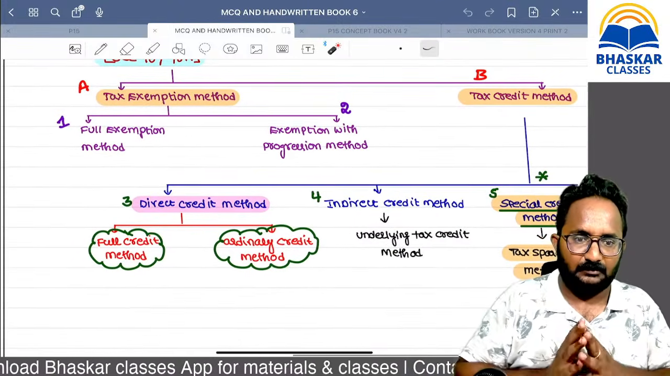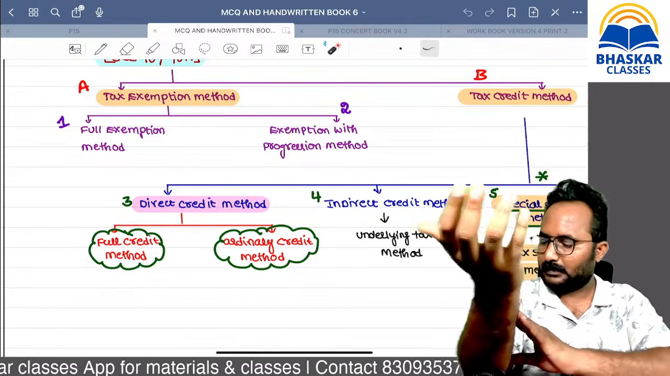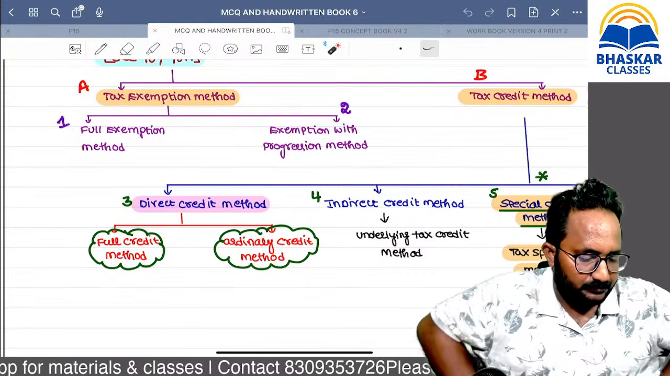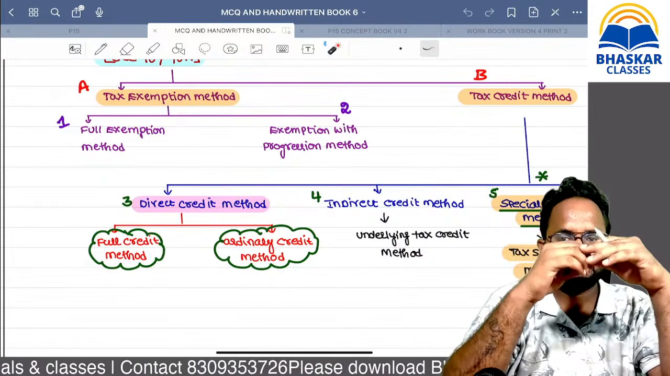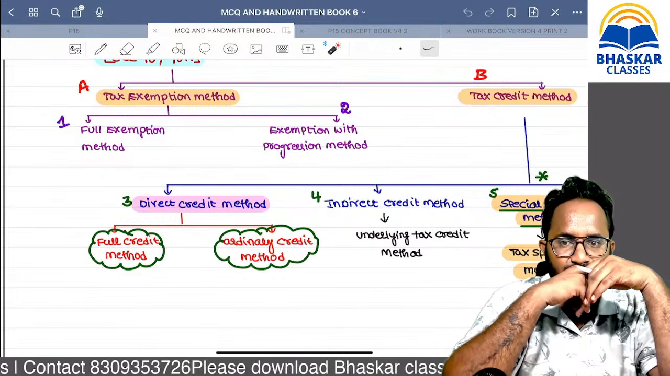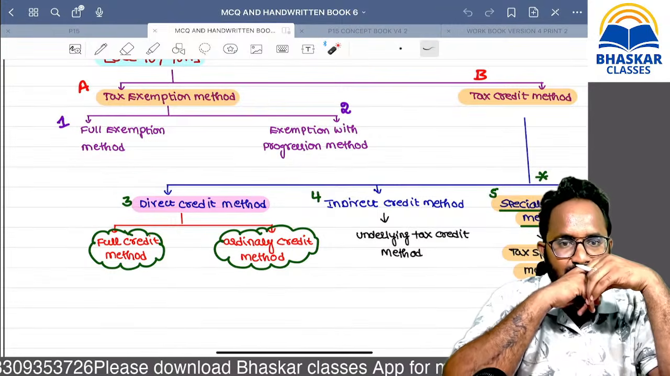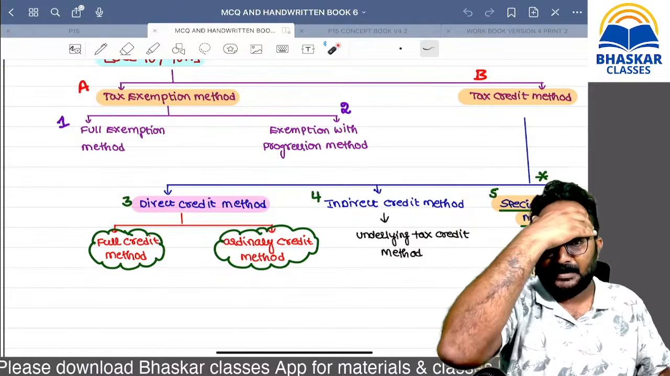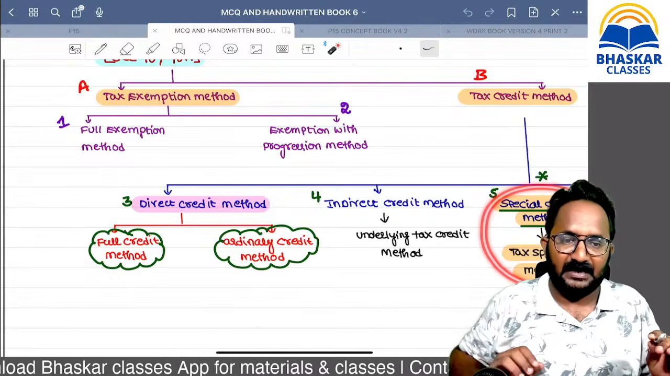Shall we go with the tax sparing method? I'm expecting the tax sparing method in the upcoming exam.